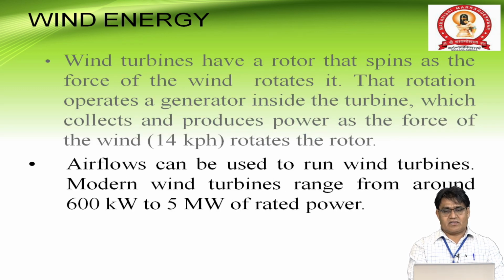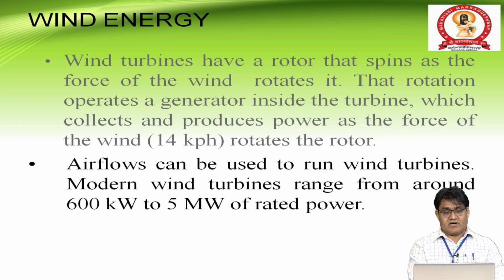Wind turbines have a rotor that spins as the force of wind rotates it. That rotation operates a generator inside the turbine, which collects and produces power as the force of the wind, at 14 km per hour, rotates the rotor. Airflow can be used to run a wind turbine. In the moving air there is kinetic energy. That kinetic energy strikes the wind blade, and that kinetic energy is converted into mechanical energy in the wind turbine.